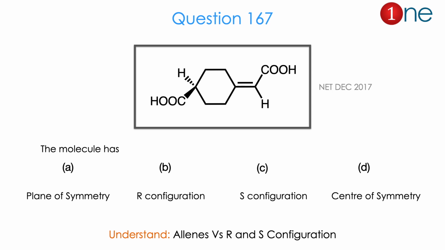Here the compound is without a chiral center, but it is chiral due to the axis there. So you have to find the configuration of it, whether it is R or S, or it has a center of symmetry, or it has a plane of symmetry. The question is which one the molecule has. From the structure you might realize the question is really about allenes and their R/S configuration. The answer is B. Let us see how.